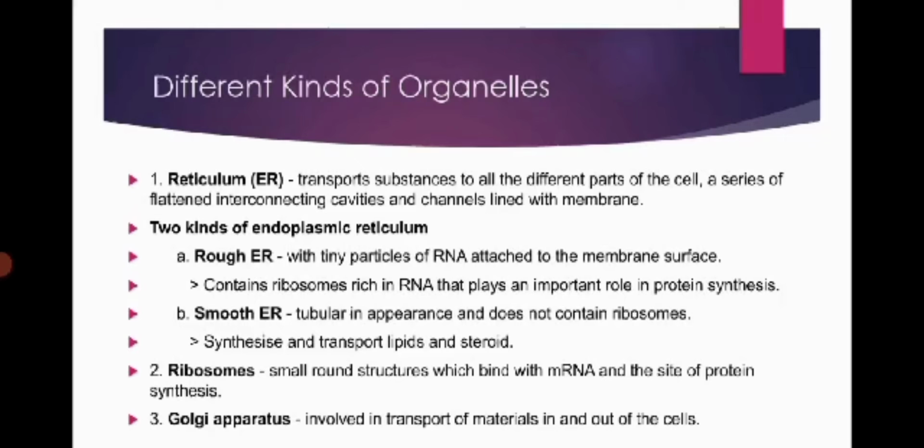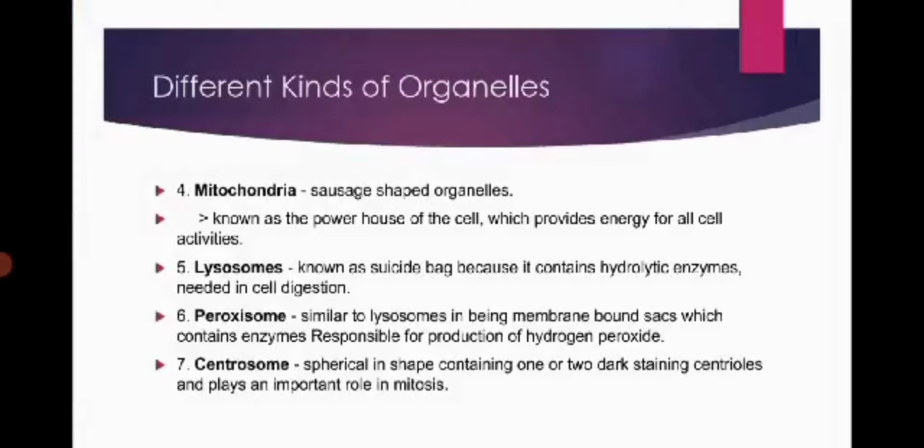Number 3, Golgi apparatus, involved in transport of materials in and out of the cells. Number 4, mitochondria, sausage-shaped organelles, known as the powerhouse of the cell, which provide energy for all cell activities. Number 5, lysosomes, known as suicide bags because they contain hydrolytic enzymes needed in cell digestion.